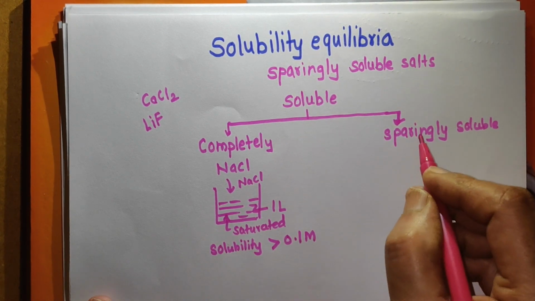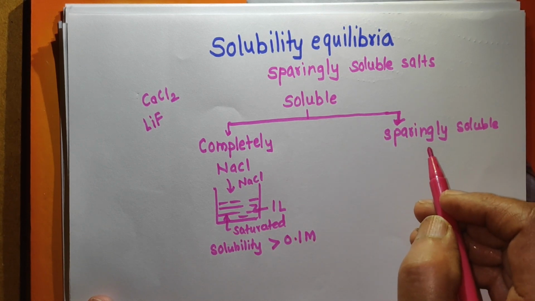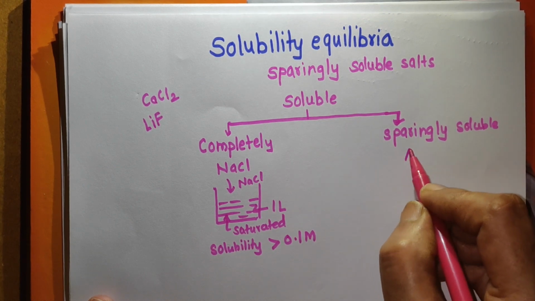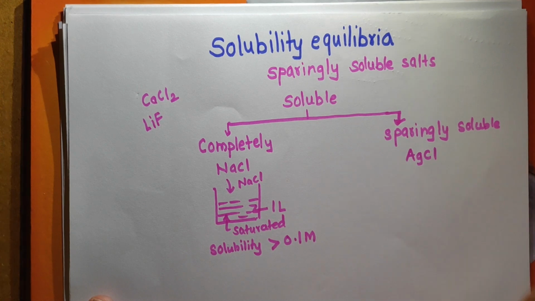Now we shall see what a sparingly soluble substance is. Sparingly soluble means it dissolves very little in water. Its dissolution is very less. For example, silver chloride, AgCl, is a sparingly soluble salt.